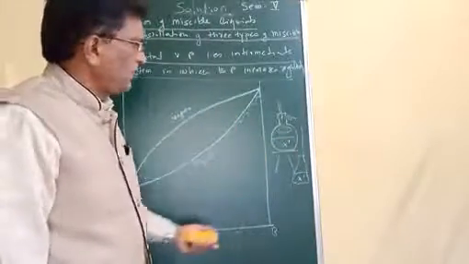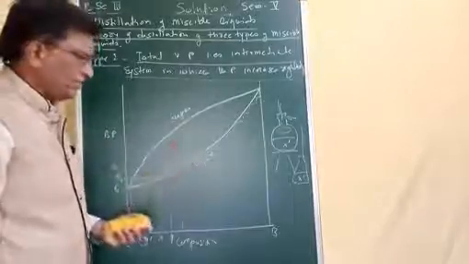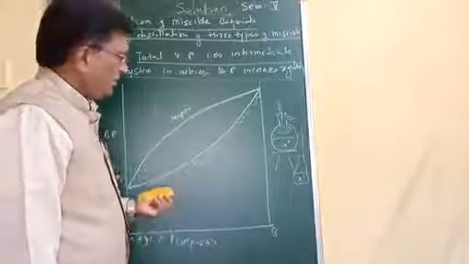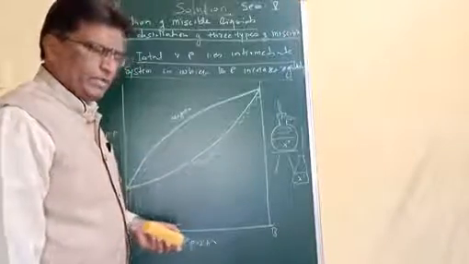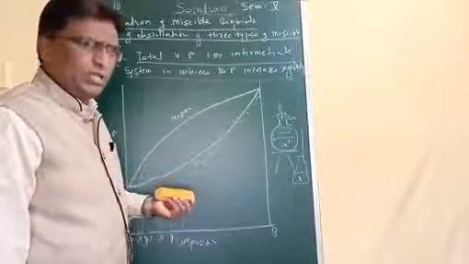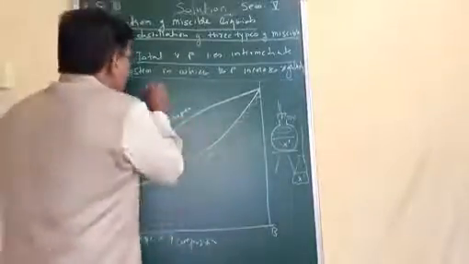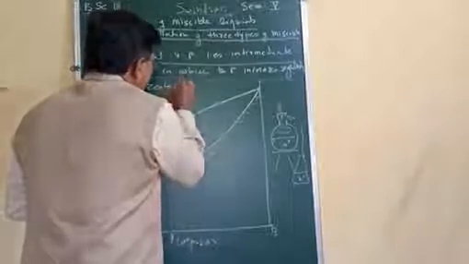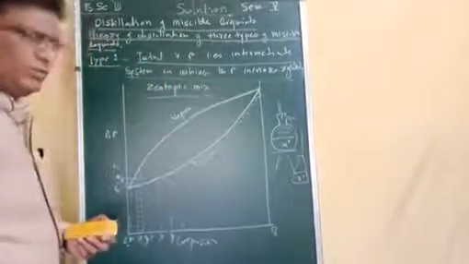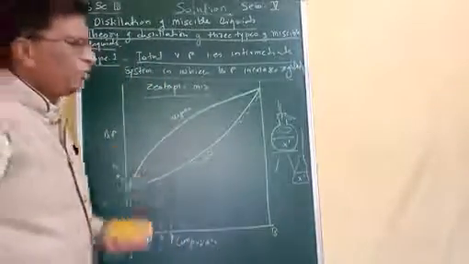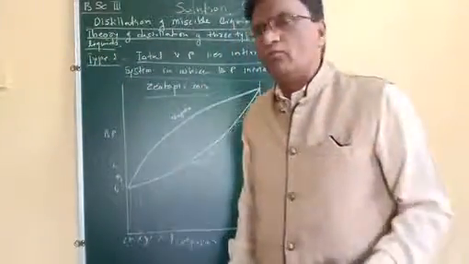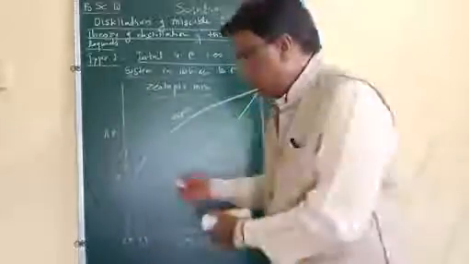Now this is the theory of this distillation. A mixture which boils regularly and distills with change in composition is called an azeotropic mixture. Now if you want to separate these two volatile liquid components in one run, avoiding the repeated